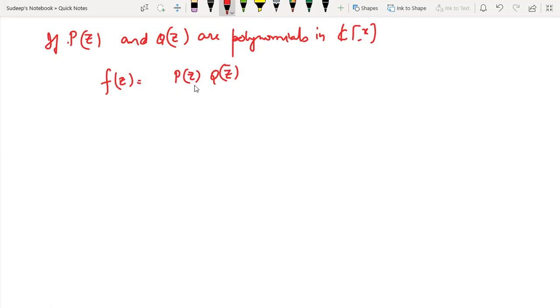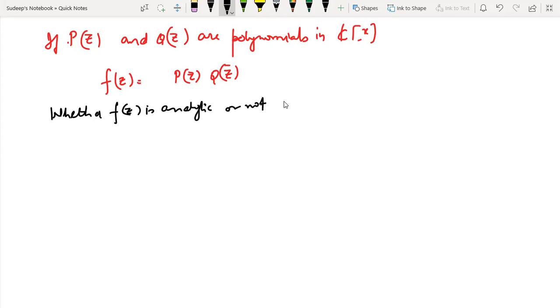What I have done, I have simply changed this particular thing. I have written that Fz is Pz into Qz bar. Now I want to know whether this function is analytic or not. Whether Fz is analytic or not.